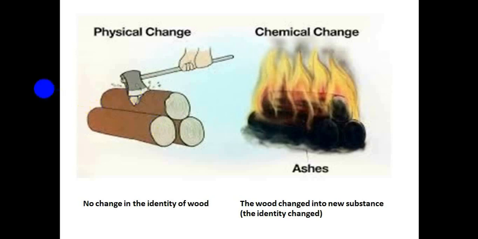So all the things that I said will change are physical properties. But let's go to the next picture and see. By burning wood, it changes to ashes, as we said, a black substance which is totally different from the wood. It's not wood anymore. So the wood here changed into a new substance. The identity of the wood changed.